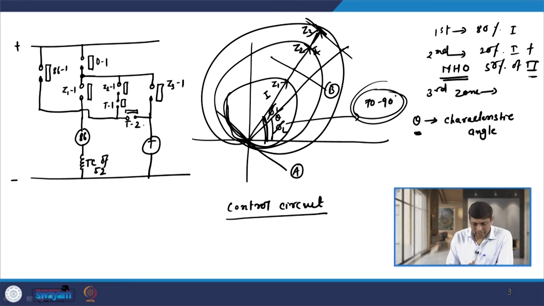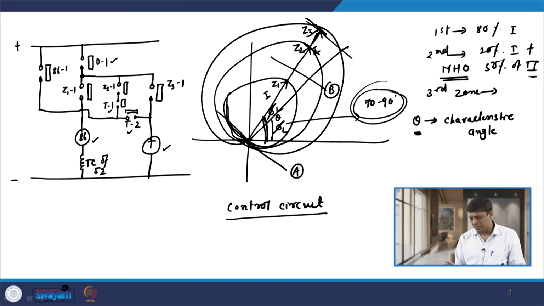So, here you can see that the T is the coil of timer, and 86 is the coil of auxiliary relay. We have the 3 zones as I told you, Z1, Z2, Z3. So, Z11, Z21 and Z31 are the contacts of zone 1, zone 2, zone 3. 2 contacts of timers are there, that is T1 and T2, and 86 1 is the contact of relay 86. D1 is the contact of the directional unit.